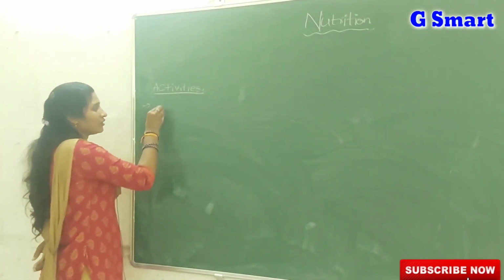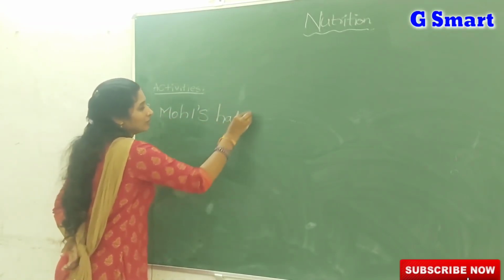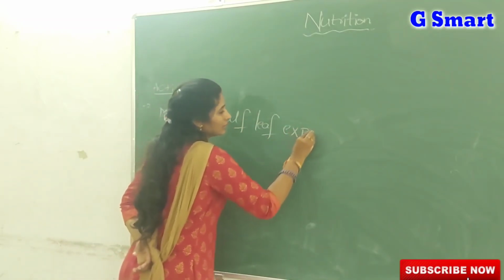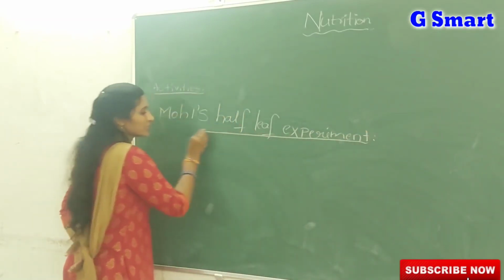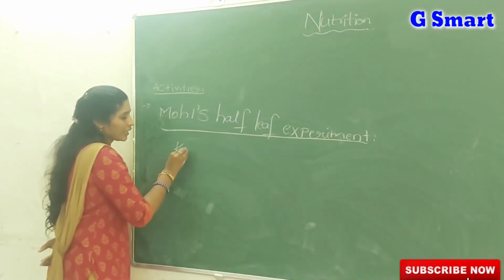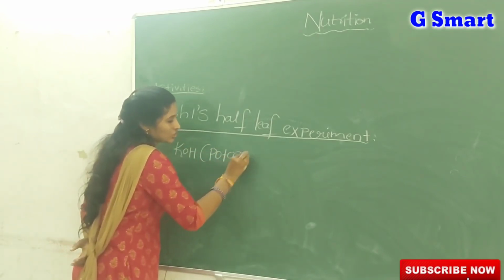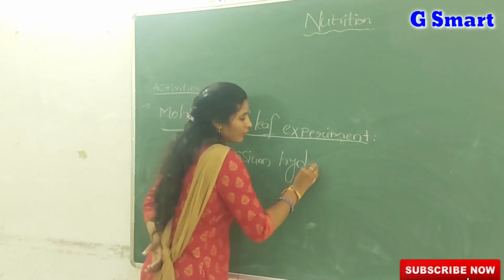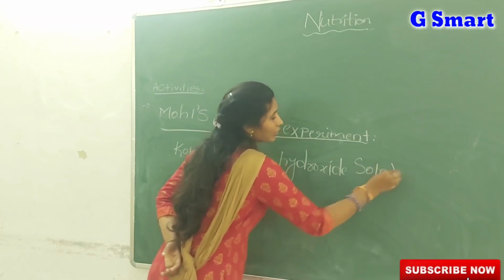That activity is also termed Moll's half leaf experiment. In this Moll's half leaf experiment we used a special chemical known as KOH, which is very important. What is that solution? Potassium hydroxide solution.